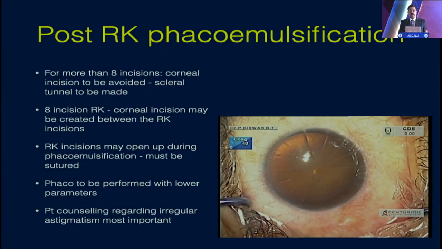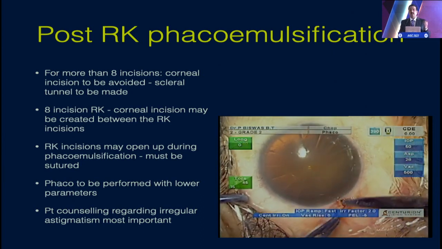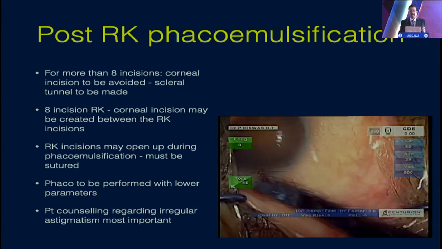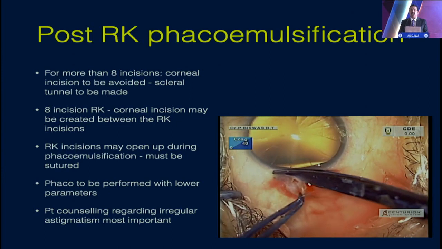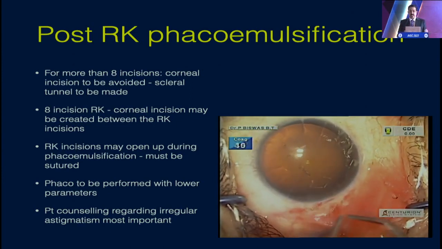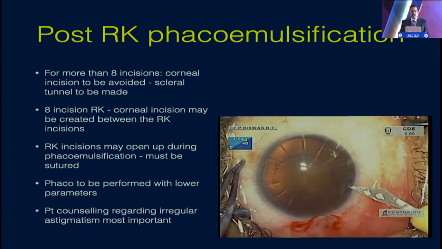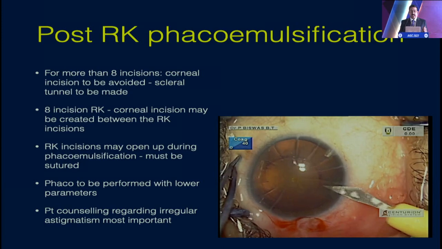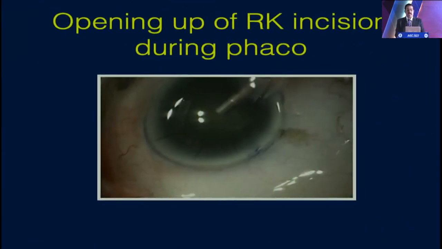The post-RK phacoemulsification, where there are more than 8 incisions. The incision that you have to make is a scleral incision, because if it is a corneal incision, these incisions of the RK might open up, and then you have a very difficult proposition. The phaco has to be performed with low parameters, and patient counseling regarding the irregular astigmatism is very important.